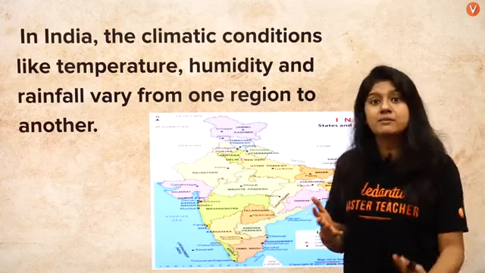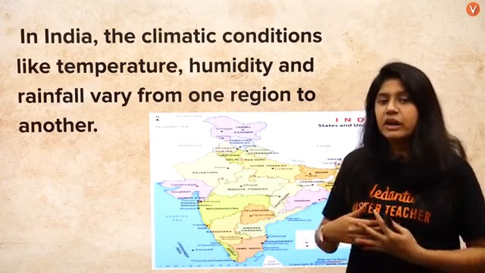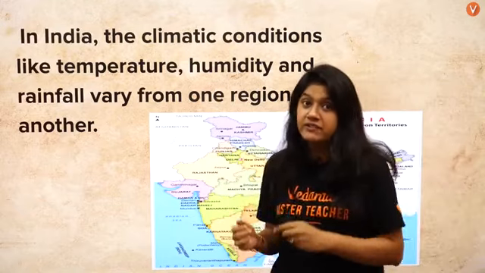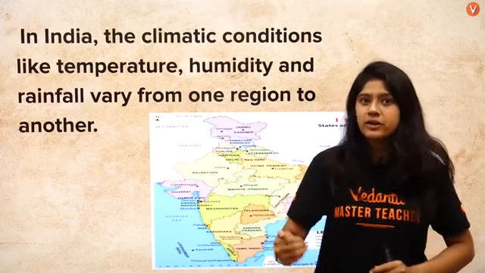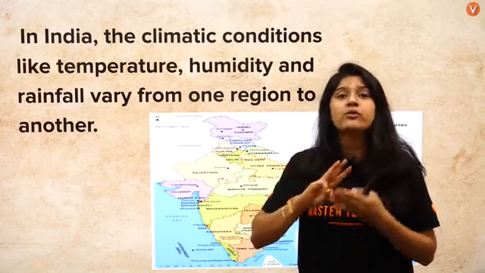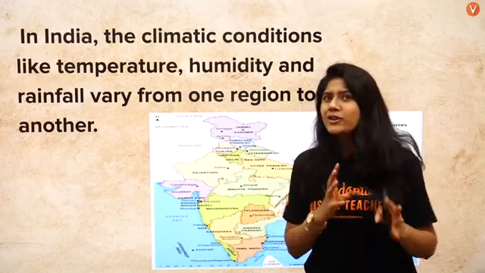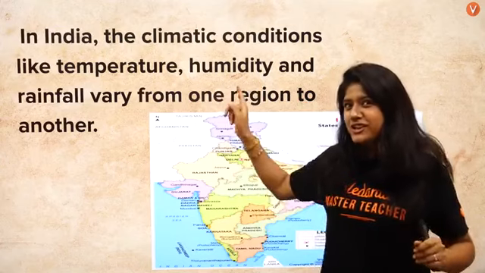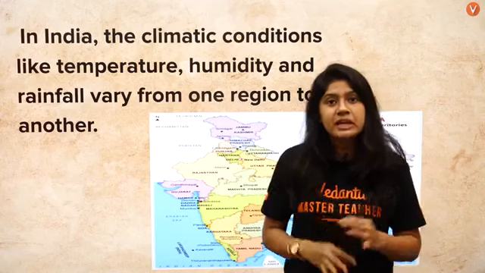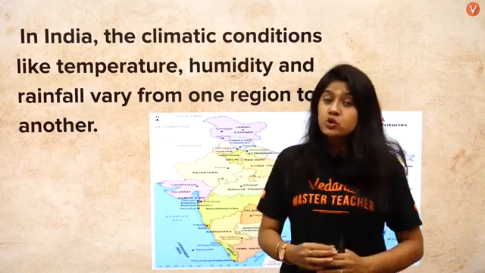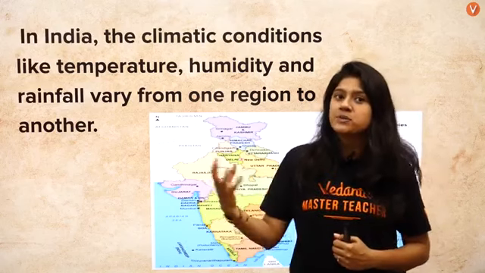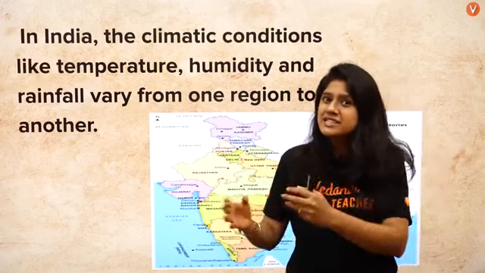This particular climate gives us the variety of crops that we usually have. We have winter crops, we have summer crops, etc. And these crops are completely dependent on three very important factors. What are those important factors? As you can see on the screen, they are temperature, rainfall, and humidity. These three factors contribute towards the production of the different types of crops that we have during the different seasons.